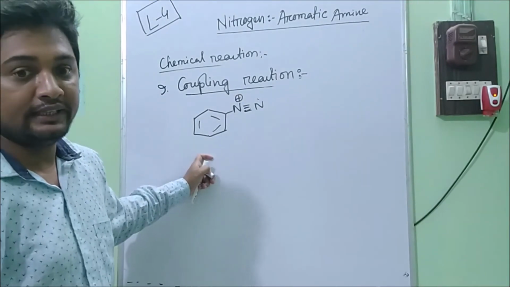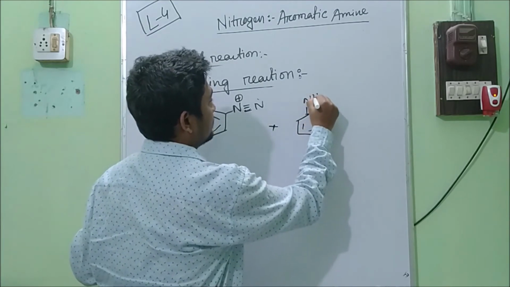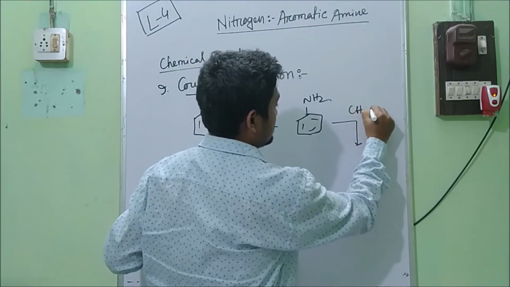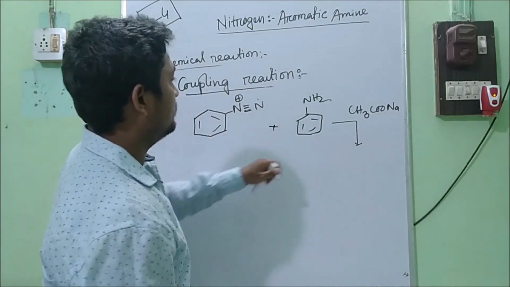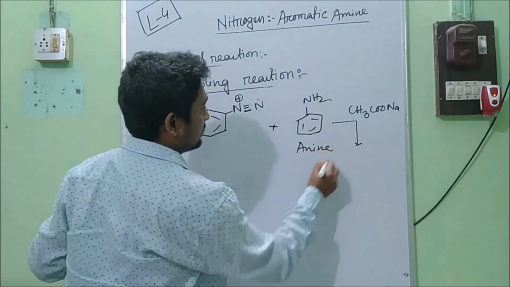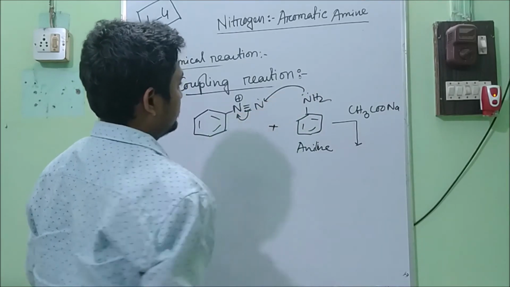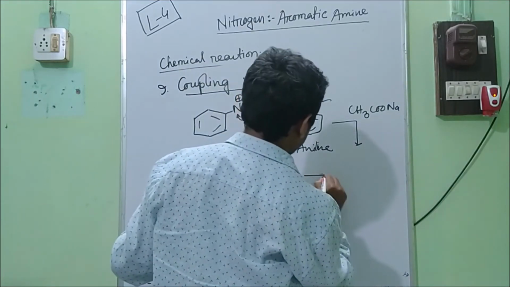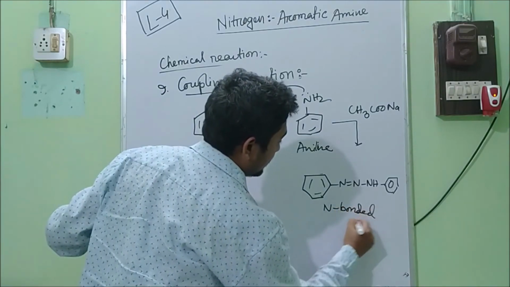Now if we react with aniline, what will happen? If we react with NH2 using CH3COONa, so if we react with aniline, this lone pair will attack directly at this position, and the product will be this, an N bonded coupling.